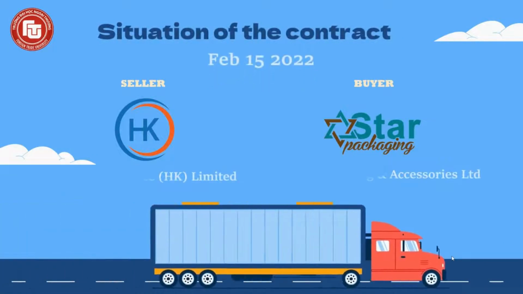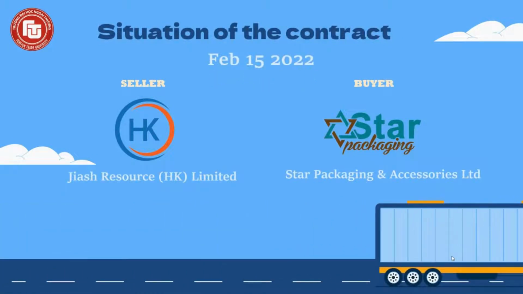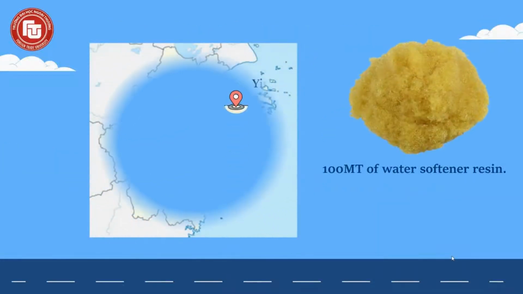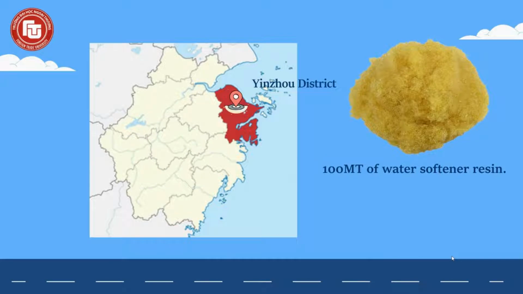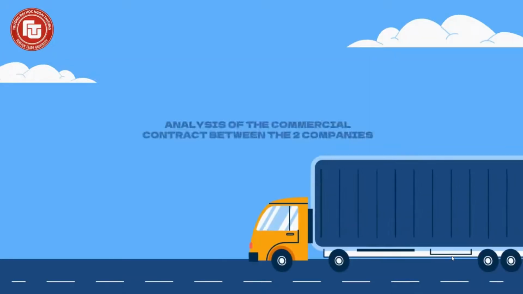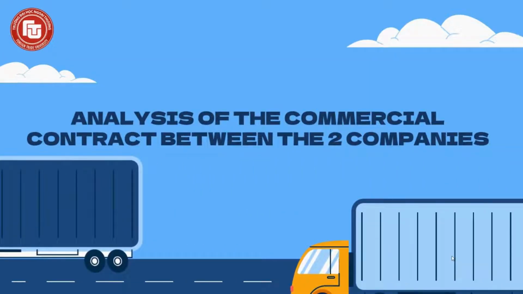This contract was made on February 15, 2022, with the two companies getting involved in the transaction. The seller is Jiash Resources from Hong Kong, and the buyer is Star Packaging and Accessory. The contract was made and entered into by both parties at Jinzhou District, Ningbo, Zhejiang Province, China. The commodity in this contract is 100 MT of the water softener resin. Now we move on to analyze terms in this commercial contract between the two companies.